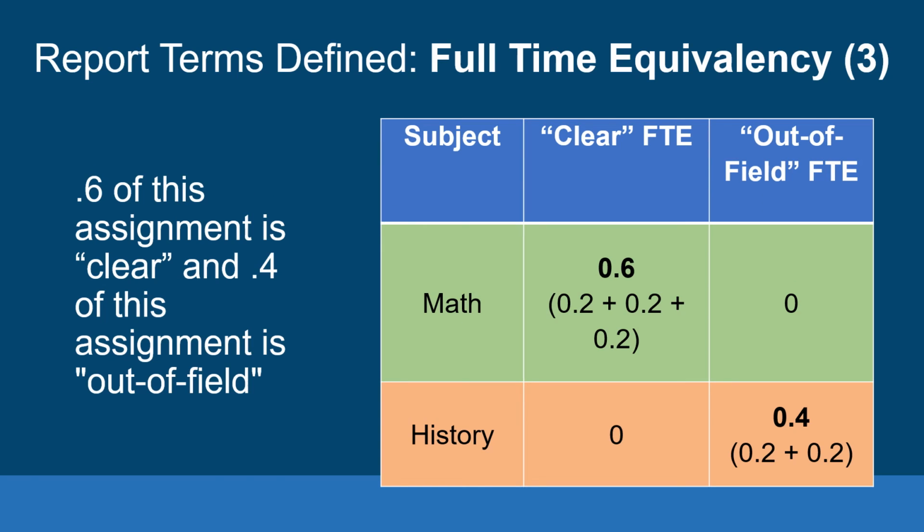Another way of looking at this teacher's data is that 0.6 of their assignment is clear and 0.4 of their assignment is out of field. Therefore, when viewing your teacher assignment monitoring outcomes reports, if your data shows that 1.0 FTE in History Social Science is out of field, this teacher is only accounting for 0.4 of that 1.0 FTE position. One or more other teachers are accounting for the other 0.6 FTE.